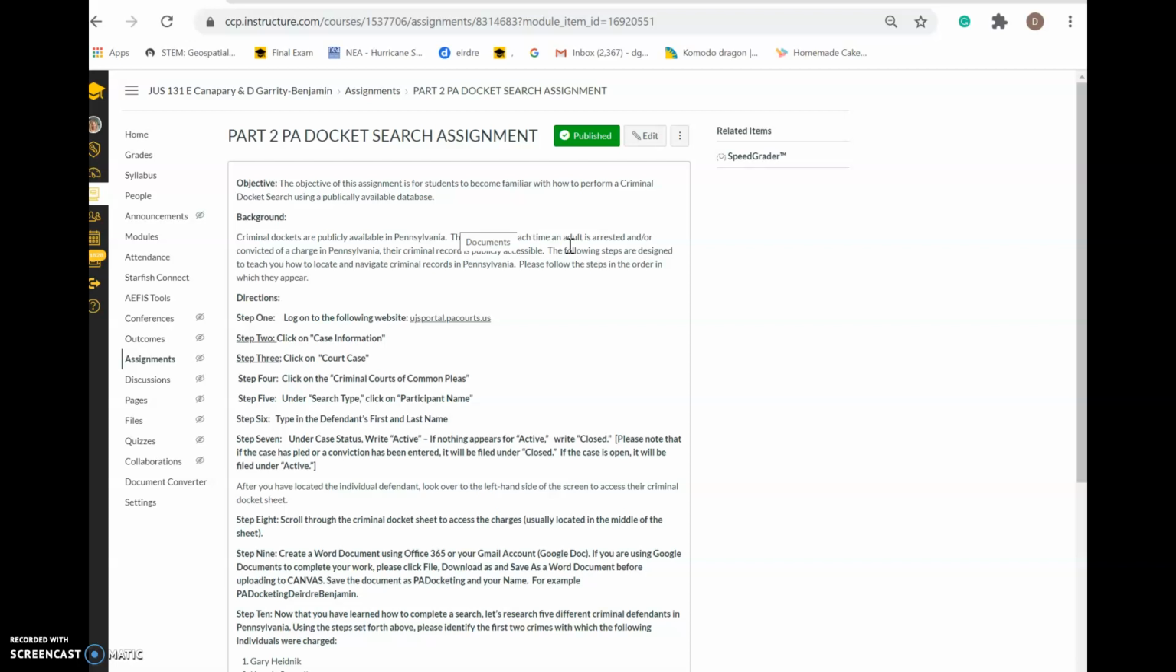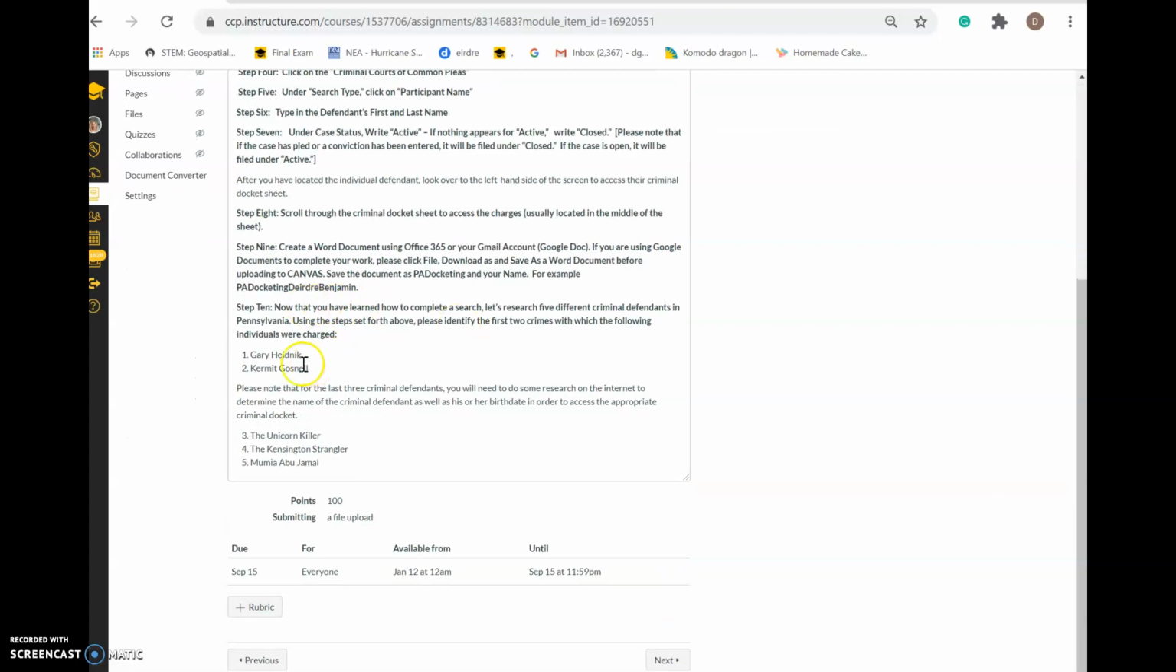The steps are designed to teach you how to locate and navigate these criminal records in Pennsylvania. And we're going to use this website that's right here, the U.S. Portal, PA Courts, and I will show you what to do. After you're done, you're going to actually look up these individuals. We will do Gary Heidnick first, just to walk you through. Then Kermit Gosnell will be another one, and you're going to have to identify the first two crimes in which these individuals were charged.